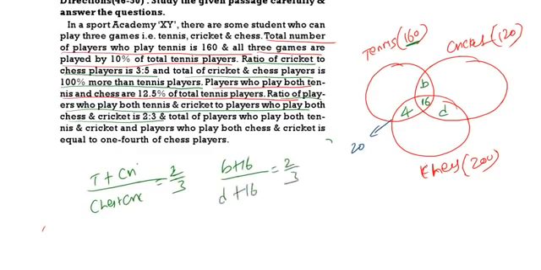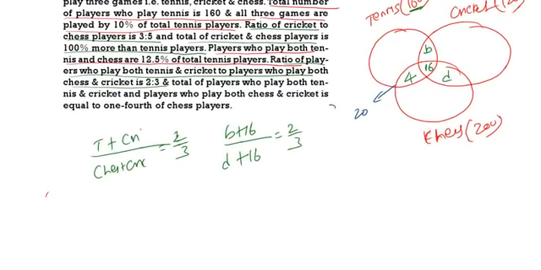You do the calculation for this. We will get 3B plus 48 is equal to 32 plus 2D. Or else we will get 2D minus 3B is equal to 16. This I am taking as equation 1: 2D minus 3B is equal to 16.